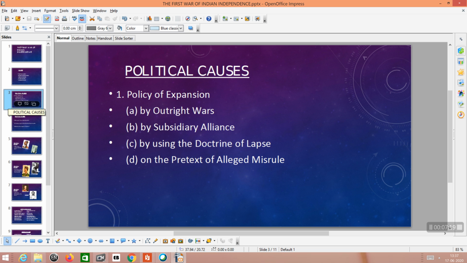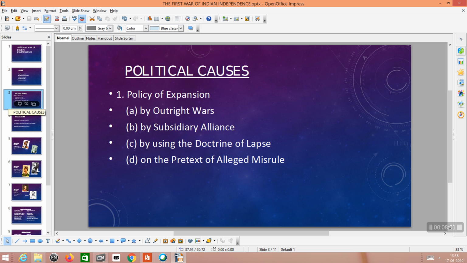And here are some more examples of these kinds of wars. Battle of Plassey, first one. Then Battle of Buxar, 1764. Then Anglo-Mysore Wars from 1767 to 1799. Then Anglo-Maratha War, 1817 to 1818. And one more example is the Second Anglo-Sikh War. All these wars helped the British to annex so many territories to British India.